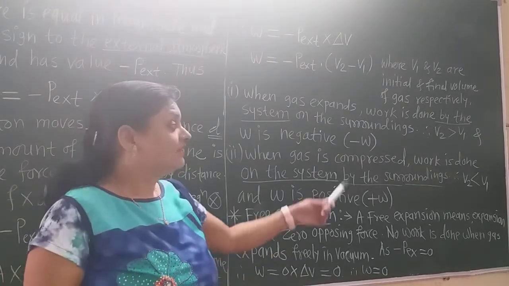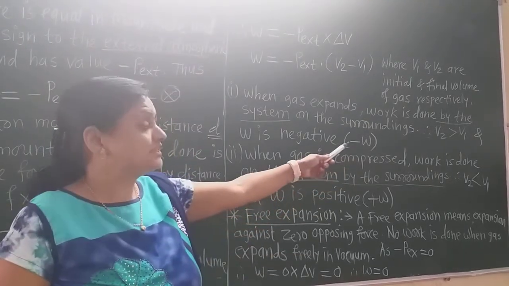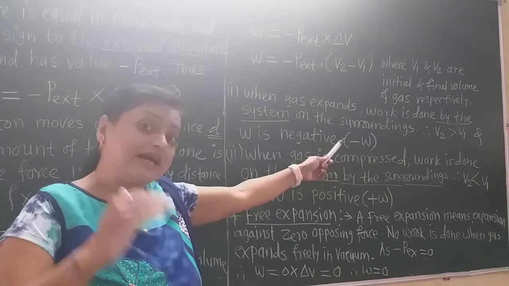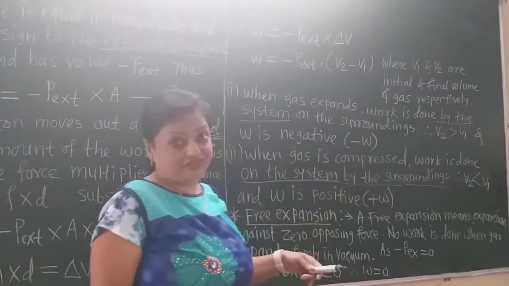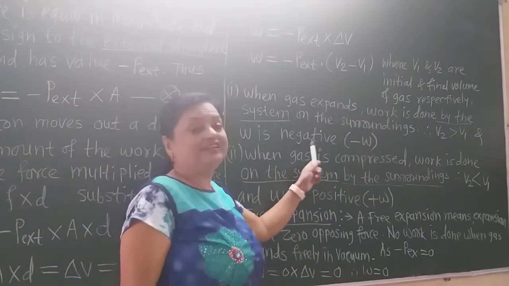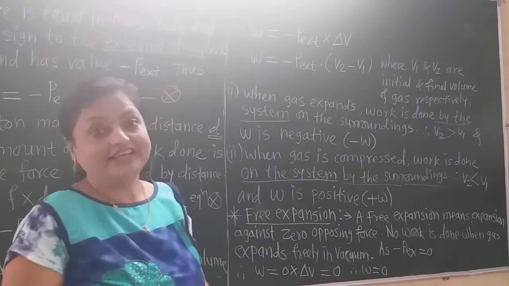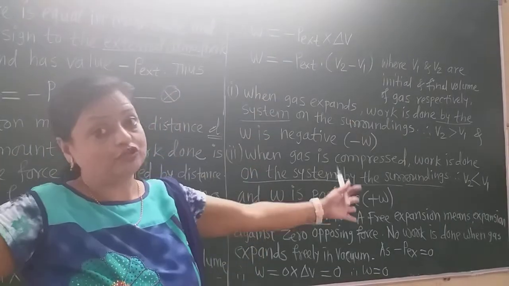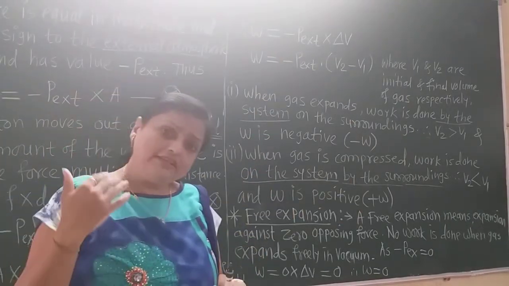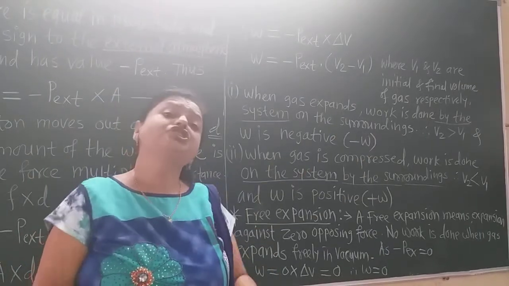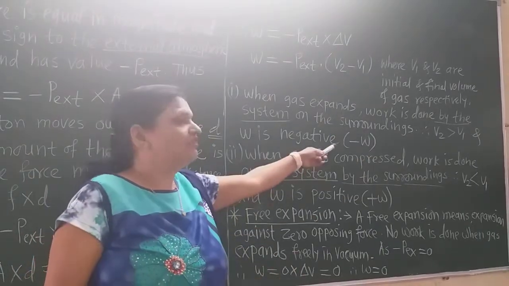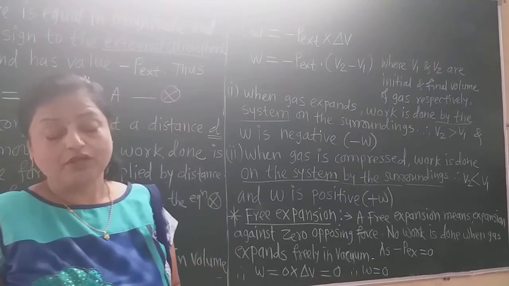Hence when there is the work of expansion, that is, the work is done by the system on the surrounding, V2 is greater than V1 and W has the negative sign. So when work is done by the system on the surrounding, the system loses its energy and the work is negative.